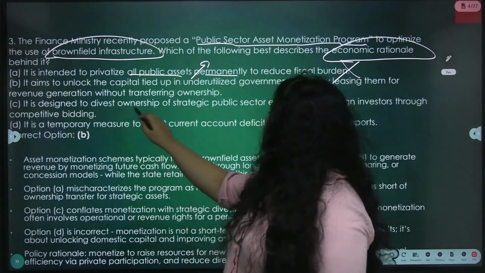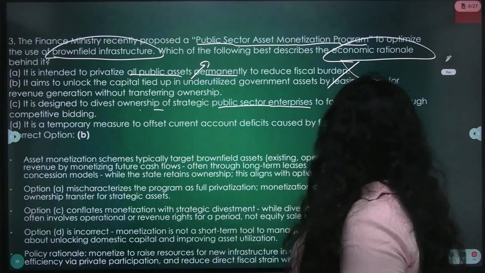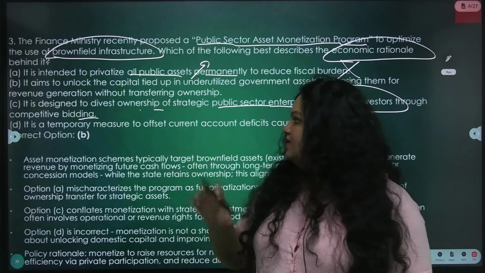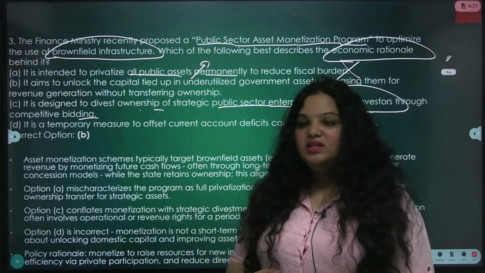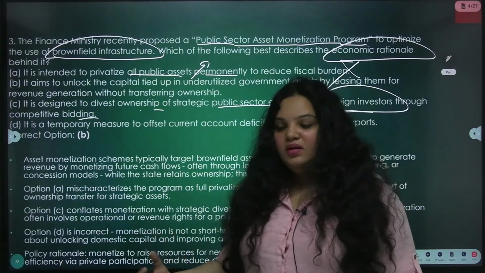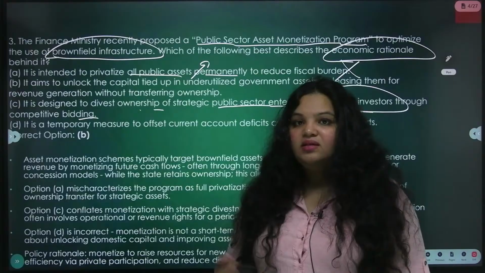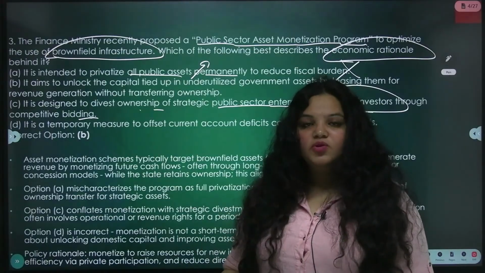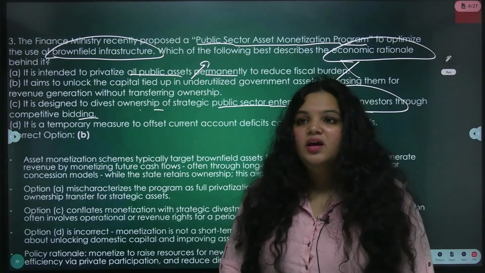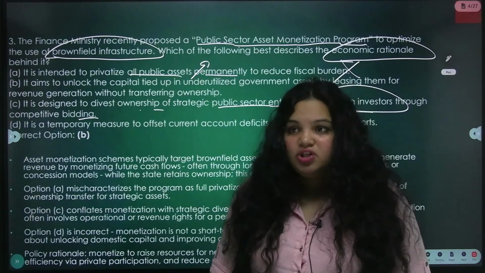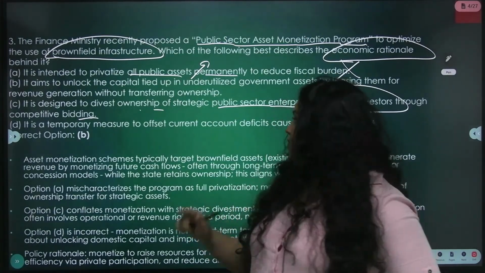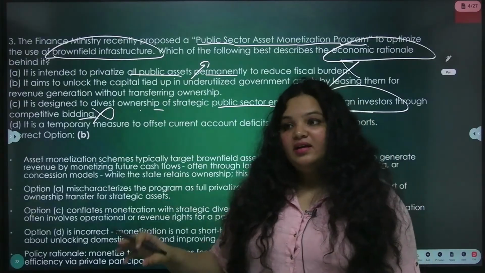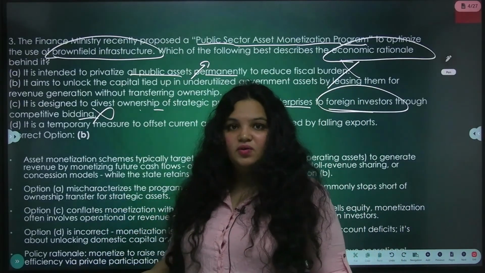Next, let's look at the C option. It is designed to divest ownership of strategic public sector enterprises to foreign investors through competitive bidding. This is discussed, okay, like foreign companies developing our assets, something like railway quarters. You know how railway quarters are. Most of you must have been born and raised over there. Making them better, making them more energy efficient. So foreign funding was discussed, but we are not talking about competitive bidding. Okay, we are talking about foreign investment directly in public sector assets. So we need to be very, very careful over here.